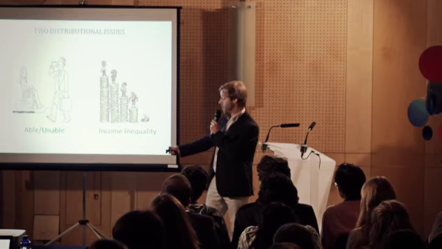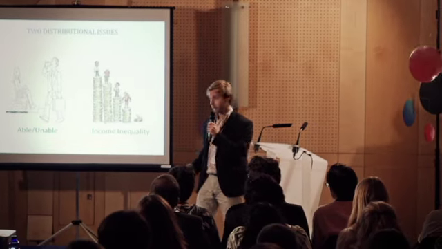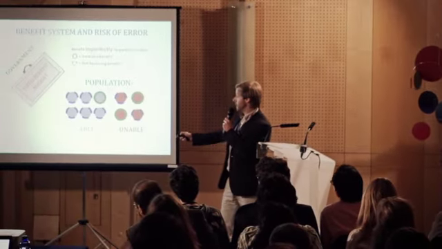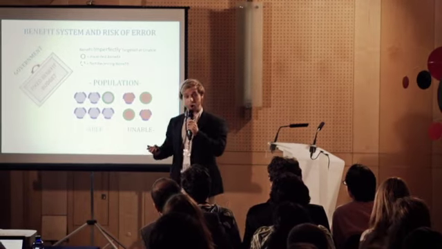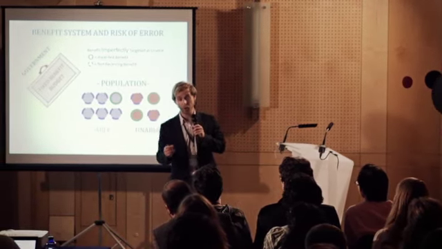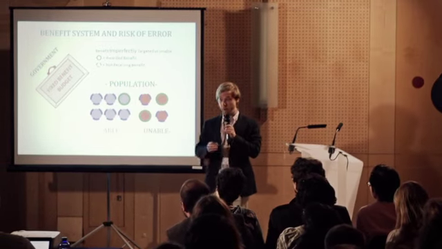However, the government is unable to perfectly distinguish between able and unable individuals. And because it makes errors, these errors introduce inequalities into society. I wish to focus on the effects of these inequalities and how this affects optimal welfare provision. Given a fixed benefit budget, the government must choose the optimal combination of, first, a universal benefit that is paid unconditionally to all individuals in society, and second, a categorical benefit that is targeted at an unable subpopulation. However, as stated, this targeting occurs with errors.